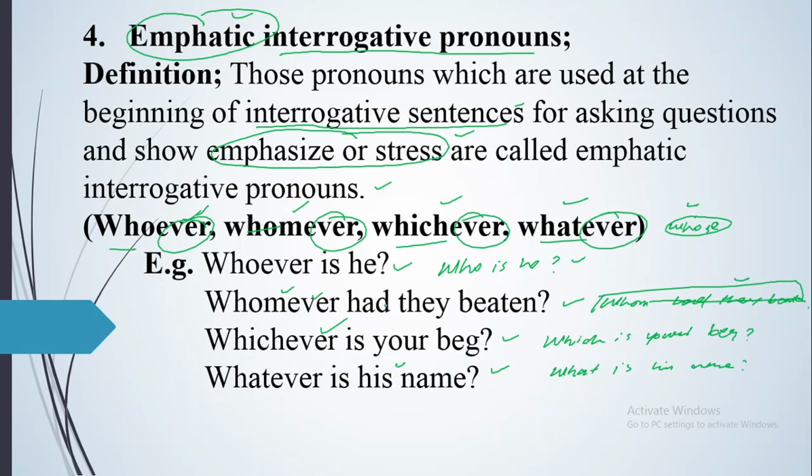And you can change them in all tenses, like whomever does he, whomever do they beat, whomever did they beat, whomever will they beat, whomever are they beating, whomever were they beating, whomever will they be beating, whomever have they beaten, whomever had they beaten, whomever will they have beaten, whomever have they been beating, whomever had they been beating, and whomever will they have been beating. So you can use it in all tenses with the WH word: whoever, whomever, whichever and whatever.